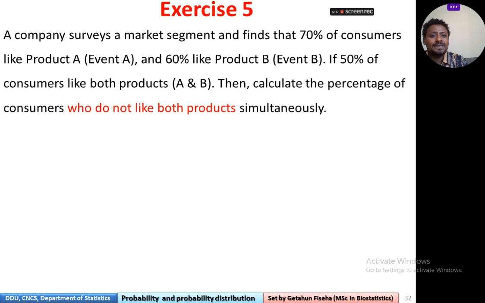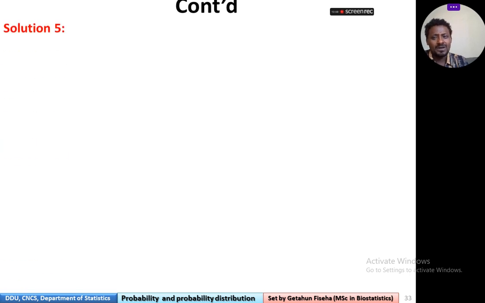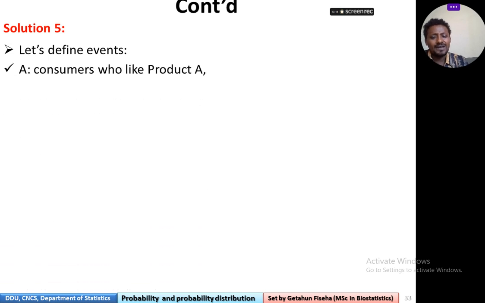There are customers, 70% like product A, 60% like product B, and 50% like both. So the question is: if 50% of consumers like both products A and B, then what is the percentage of consumers who do not like both products? What is the probability of not liking both products?